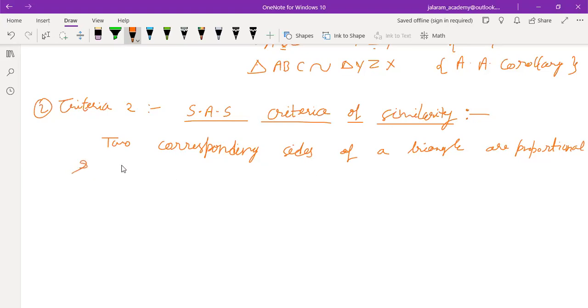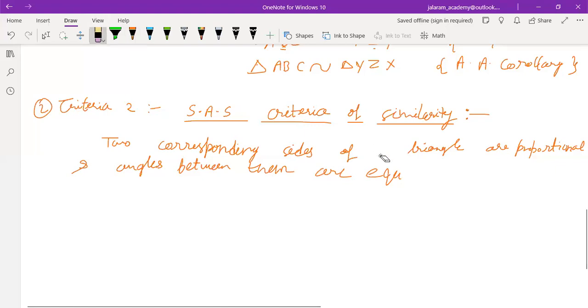And remember, the corresponding angle between them are equal. Two corresponding sides of two triangles are proportional and the angle between them are equal.